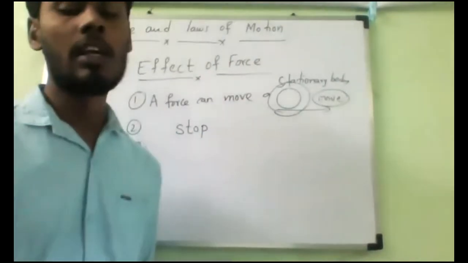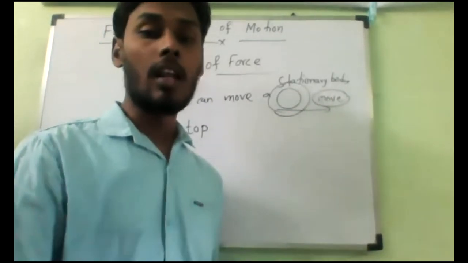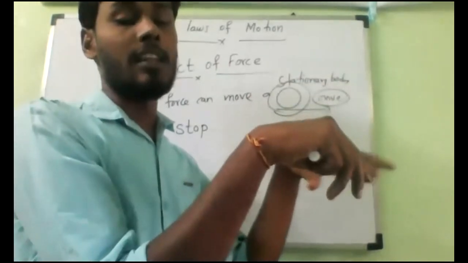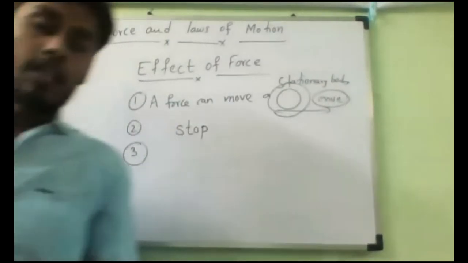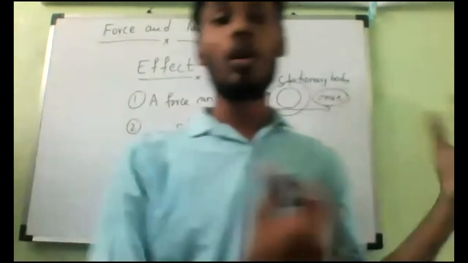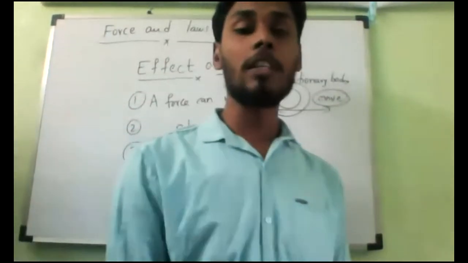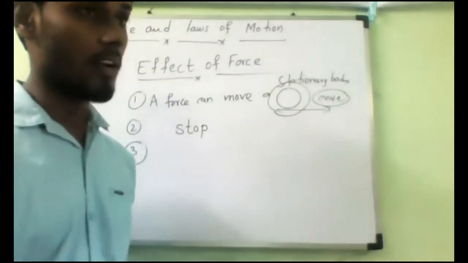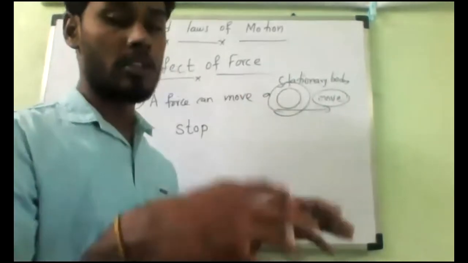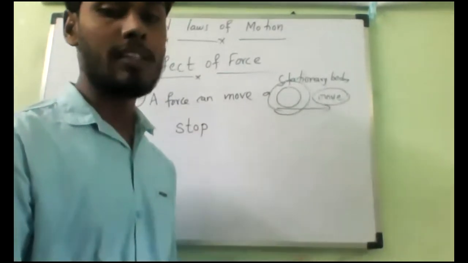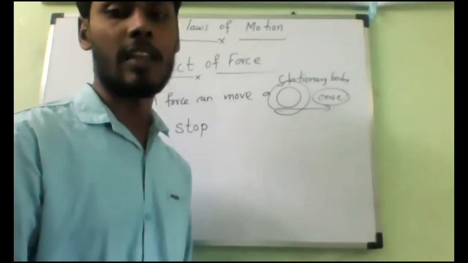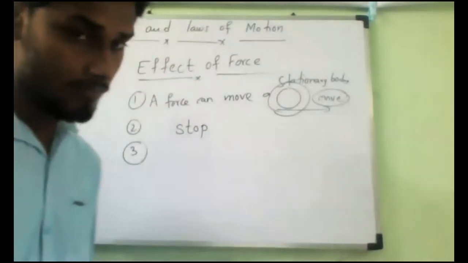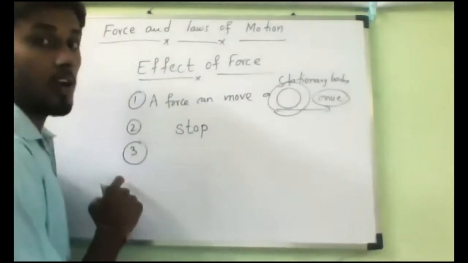Now, in the same way, suppose Darun is cycling again. Now Elamukil comes and holds the back of the bicycle and tries to pull it backward. Pull, not push. Then what will happen? His speed will decrease. Because of applying force, the speed of a body is changing. It may increase or it may decrease. That is the third effect of force.